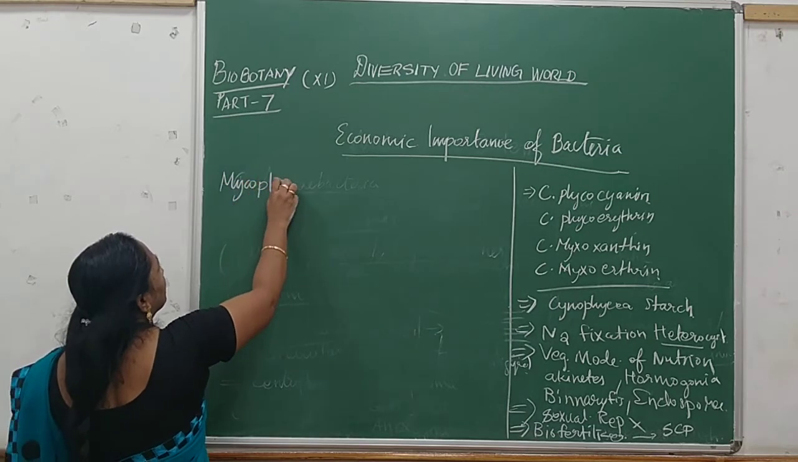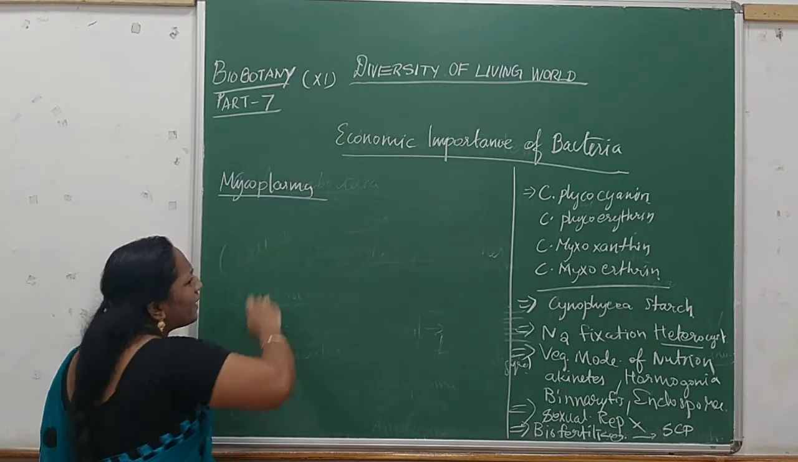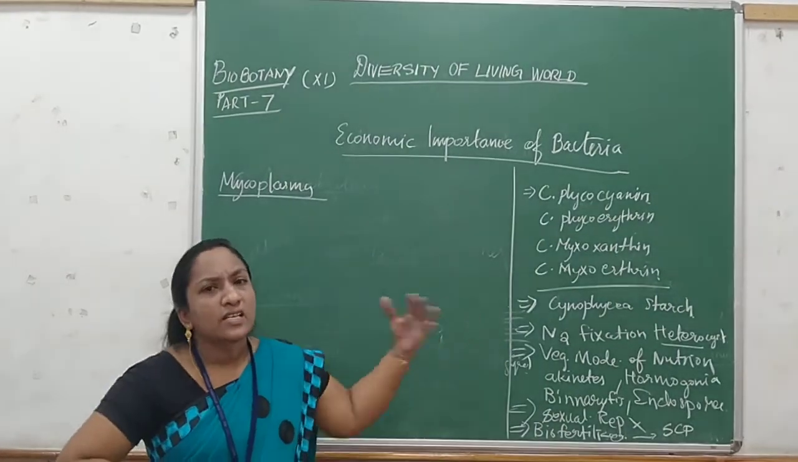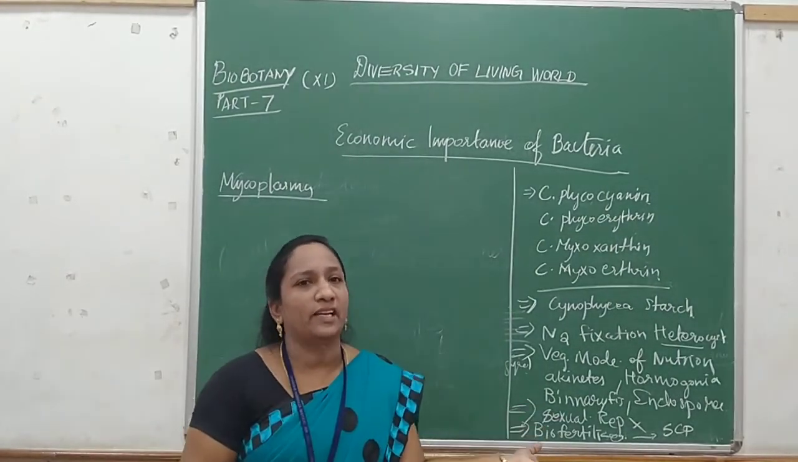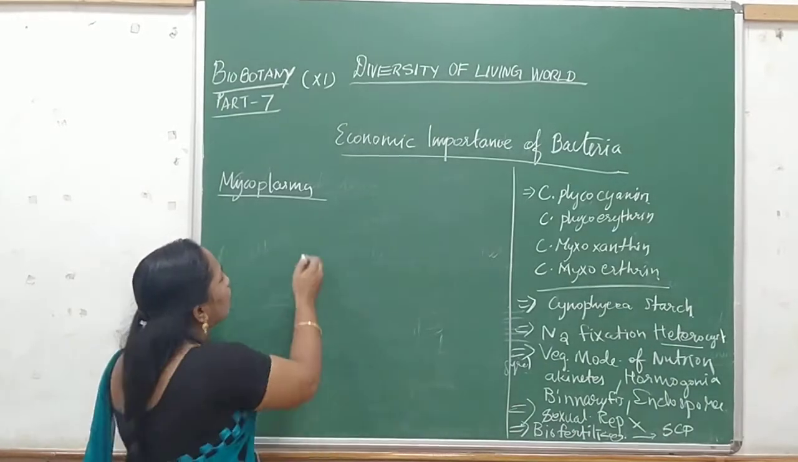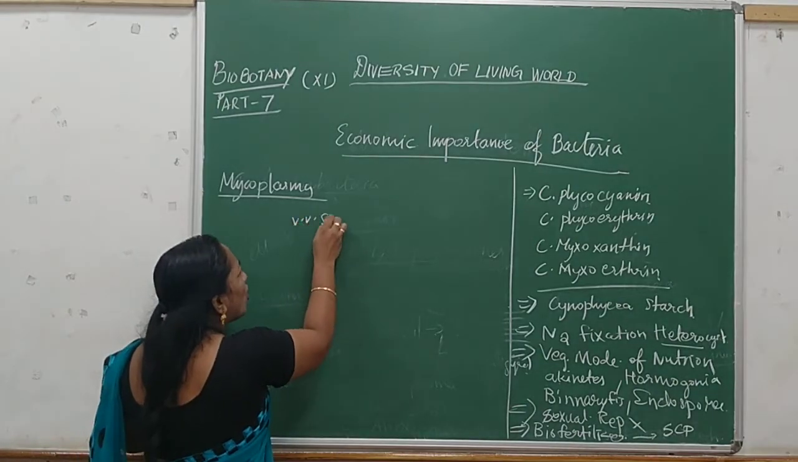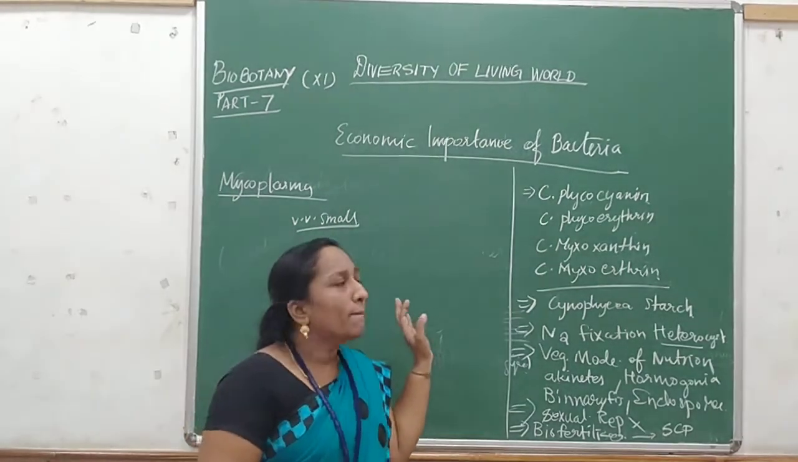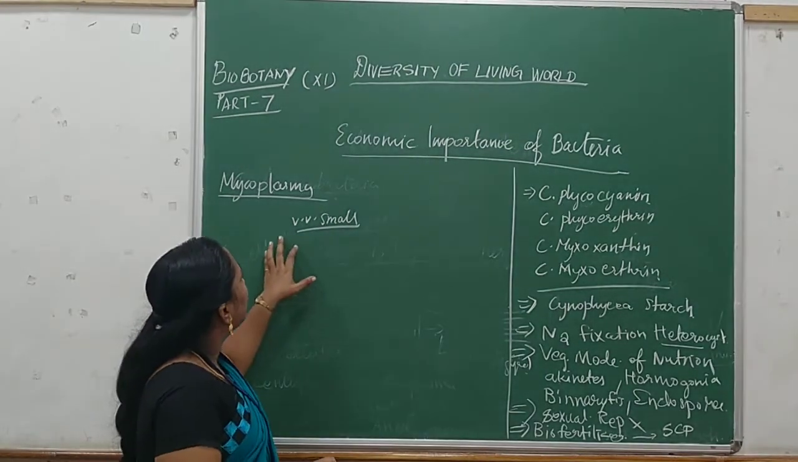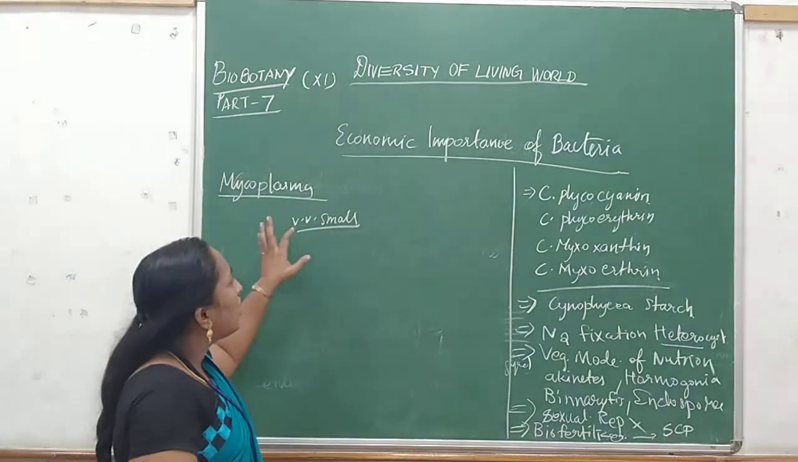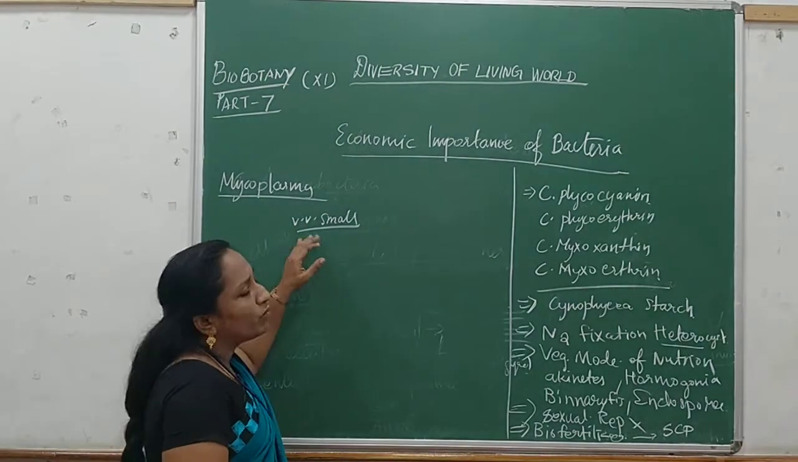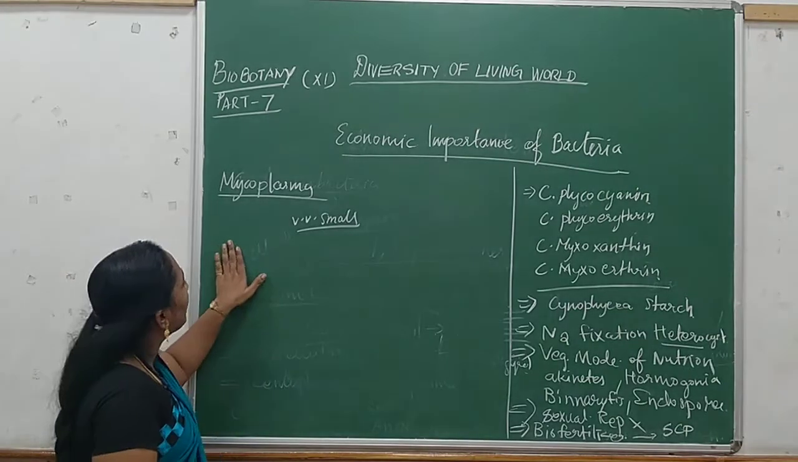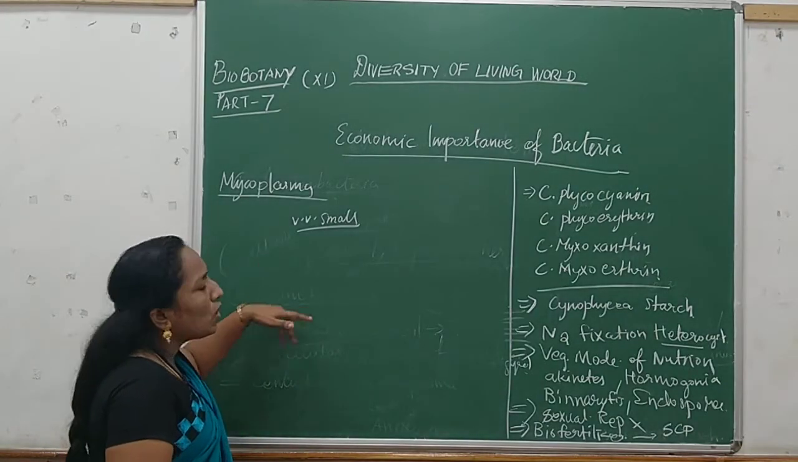Mycoplasma. So this mycoplasma is very small when compared with the cyanobacteria and other bacterial groups. The very small organisms of bacteria come under this group. This mycoplasma is said to be molecules. And this will be having water, very low